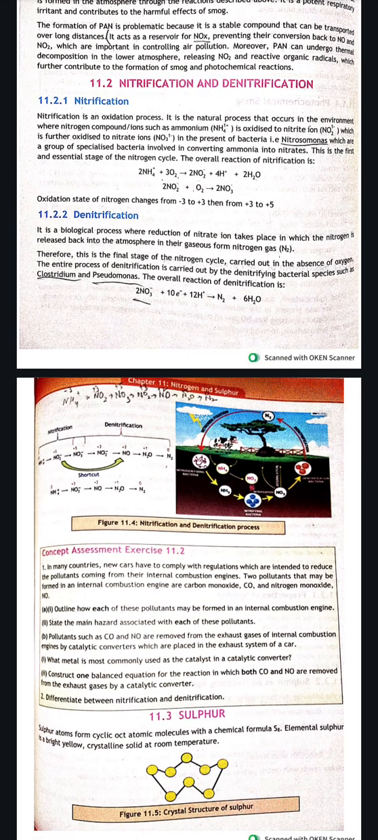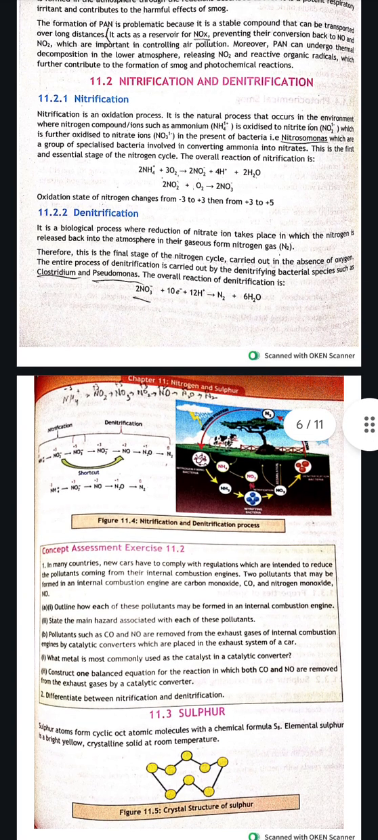Now we have another topic, that is nitrification and denitrification. What is nitrification? It's an oxidation process. It's a natural process that occurs in the environment, where nitrogen compounds and ions such as ammonium are oxidized to nitrite ions, which are further oxidized to nitrate ions. Nitrite is NO2 1 minus and NO3 1 minus is nitrate. This occurs in the presence of bacteria like Nitrosomonas, a group of specialized bacteria involved in conversion of ammonia into nitrates, which is the first and essential stage of the nitrogen cycle.